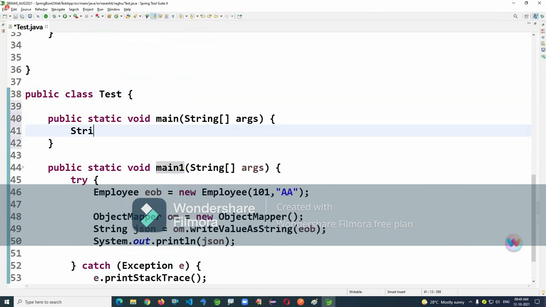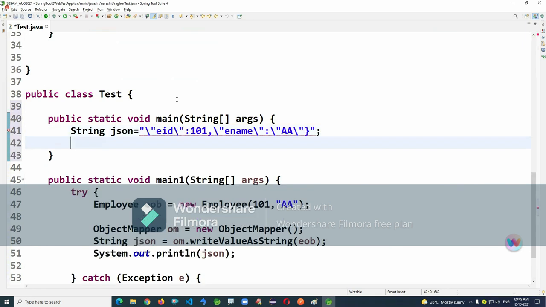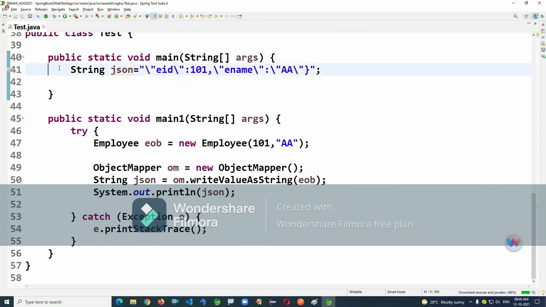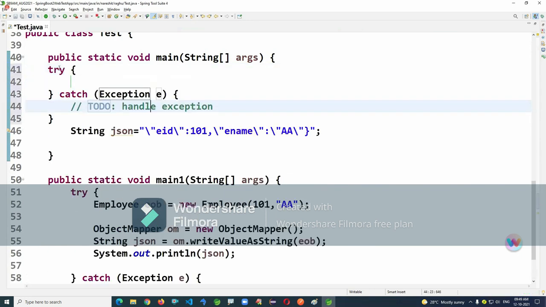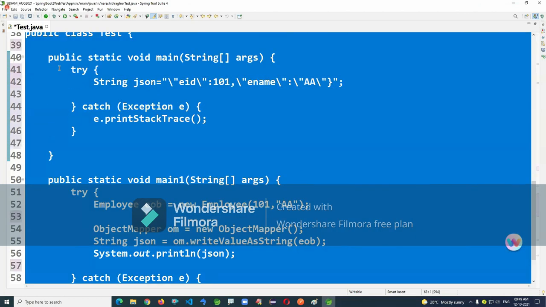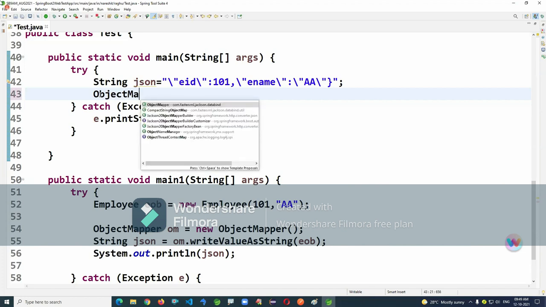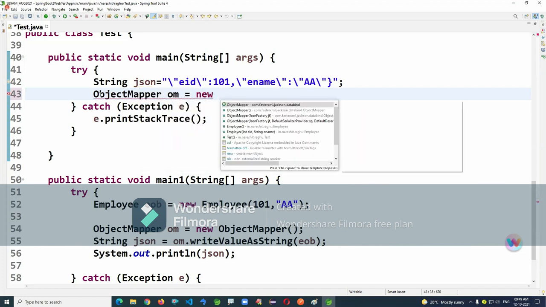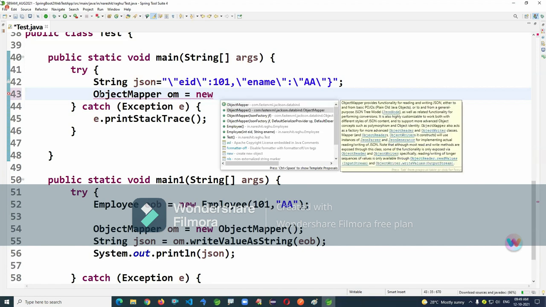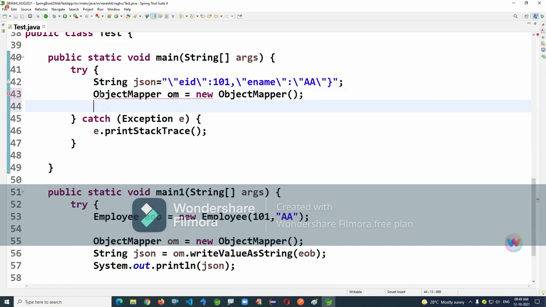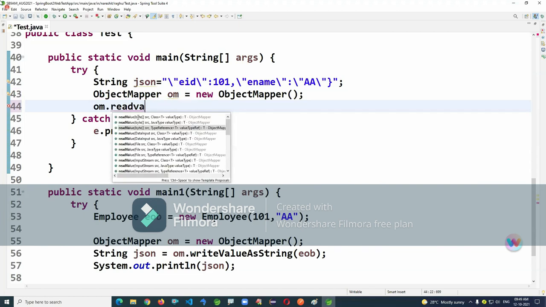Now this time I have a string json. I just created one JSON, and I want to convert this JSON format to a Java object, the domain class model. Again we are using ObjectMapper: OM is equal to new ObjectMapper. Then OM dot readValue, I'm using this method here.